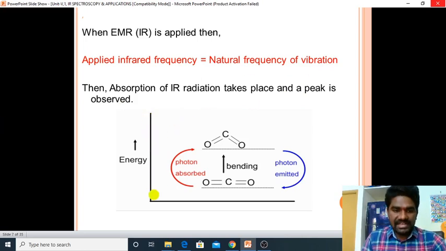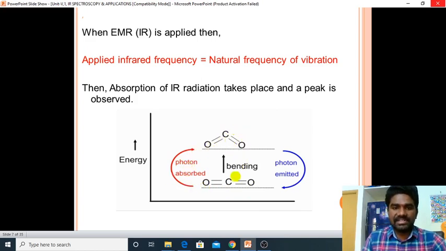If you see here, this is the spectrum, this is the energy level, and this is the wave number. Generally the CO2 molecule, carbon dioxide, is a linear one. When it absorbs the IR radiation, the bond bending can take place.